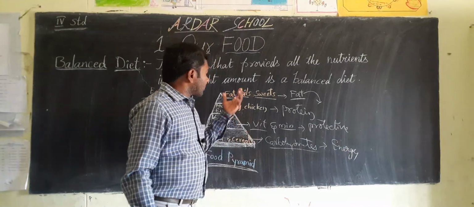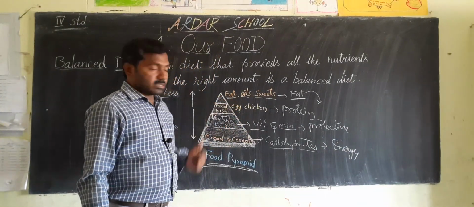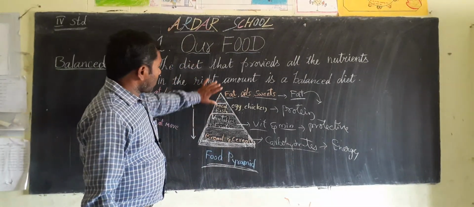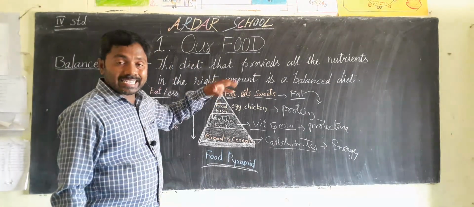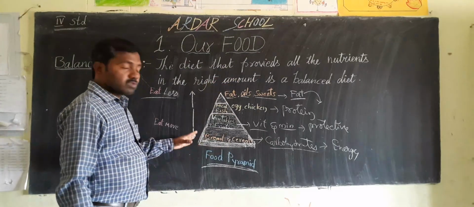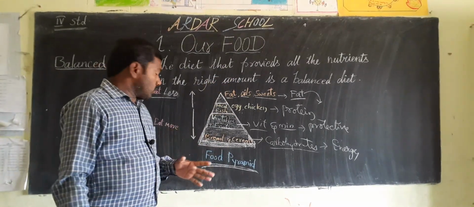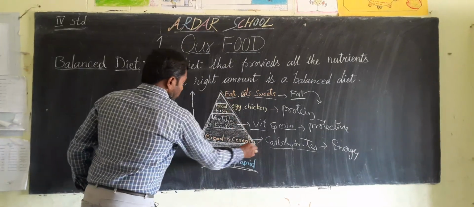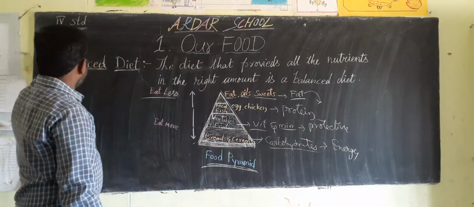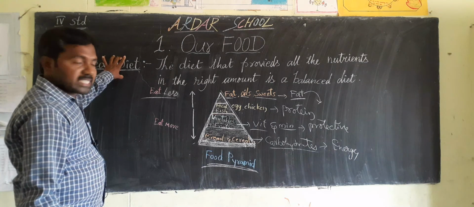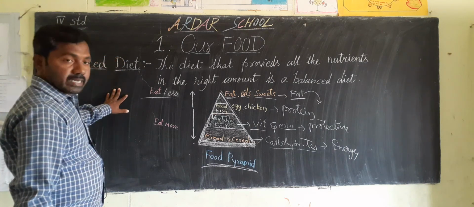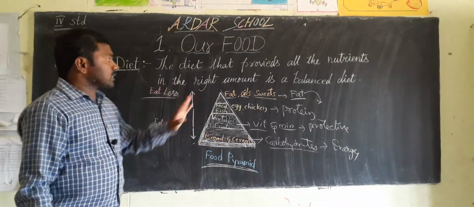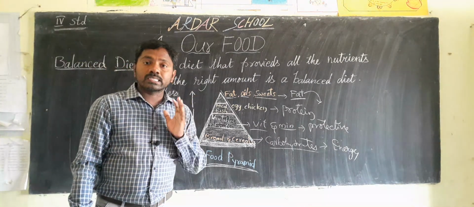So if you are taking more fatty foods, okay children, we must eat the top food items very little, but bottom food items we must eat more. So this is called the food pyramid. Listen, children, balanced diet. What is the balanced diet? The diet that provides all the nutrients in the right amount is a balanced diet.